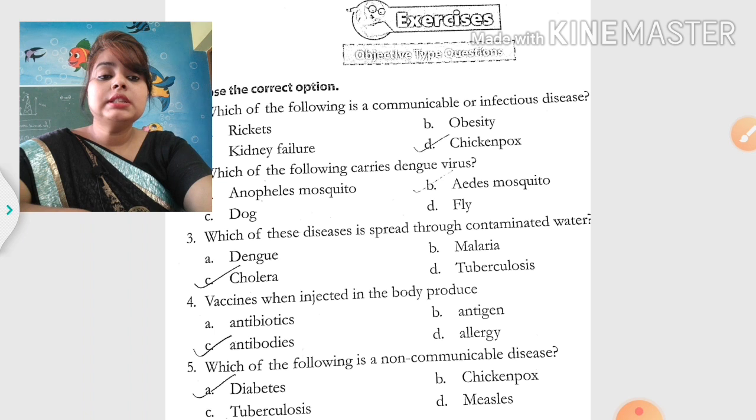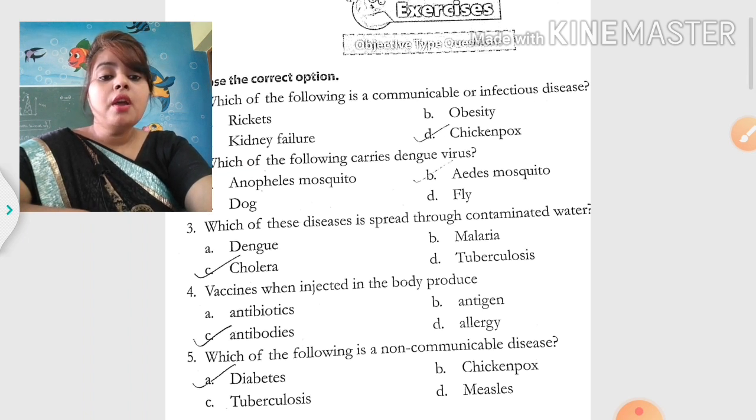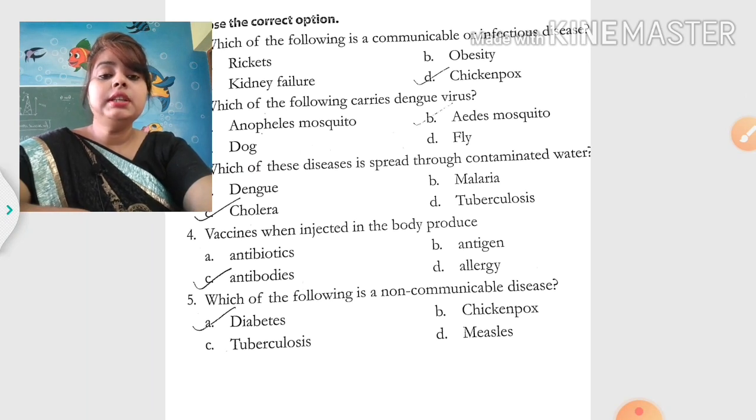Next question: a vaccine, when injected in the body, produces what? First is antibiotics? No. Second is antigens? No. And the last option is allergy? No. So, the correct answer is antibodies.